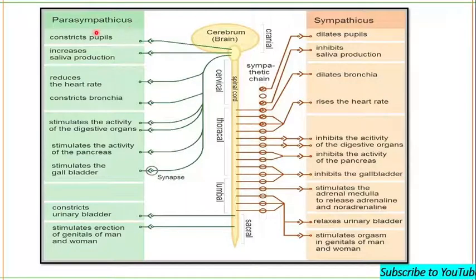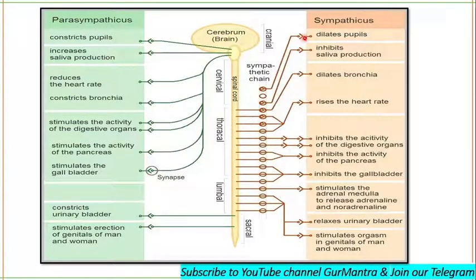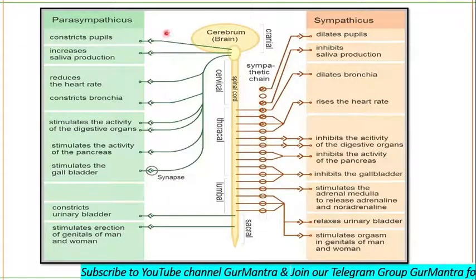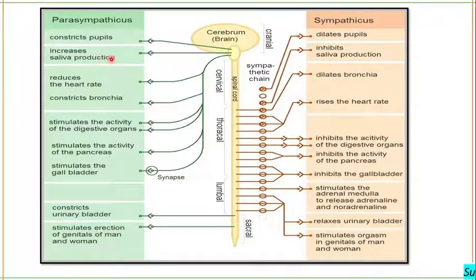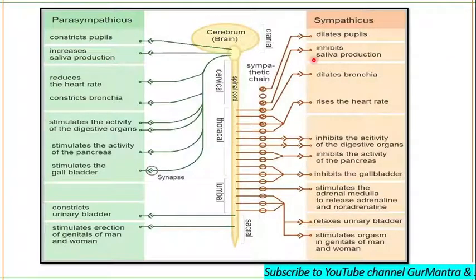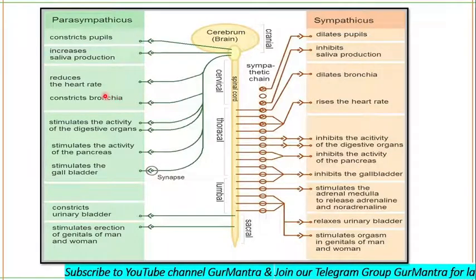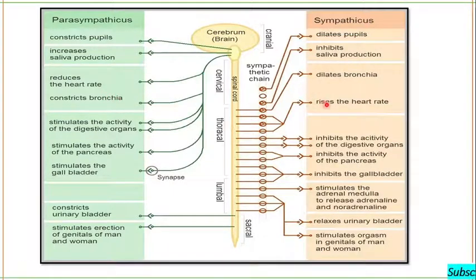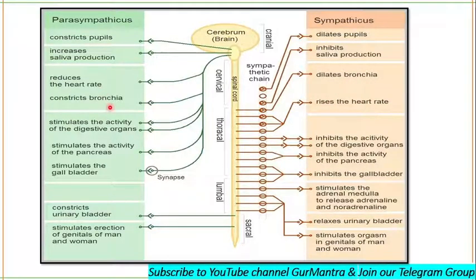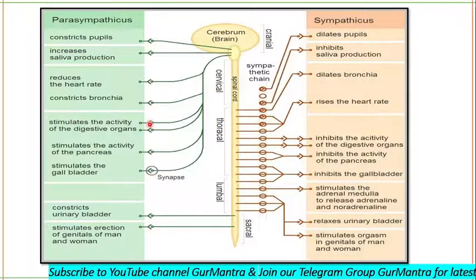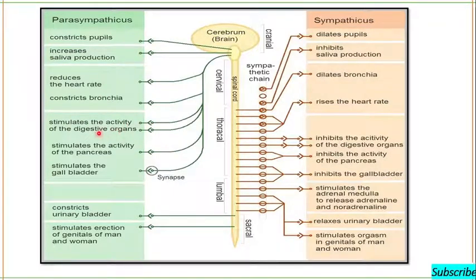Let's check it out. Parasympathetic will constrict the pupil. Sympathetic will dilate the same. Parasympathetic will increase the saliva production because they are helping in digestion, okay? And sympathetic is going to inhibit the saliva production. Parasympathetic will reduce the heart rate. Sympathetic will increase the heart rate, dilating the bronchia, while parasympathetic will reduce the heart rate, constricting the bronchia, okay?